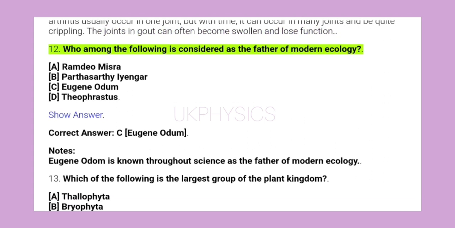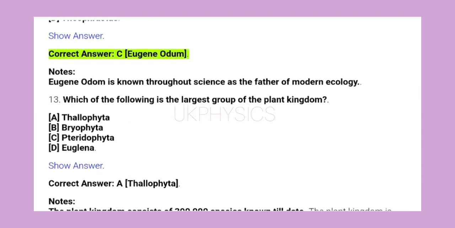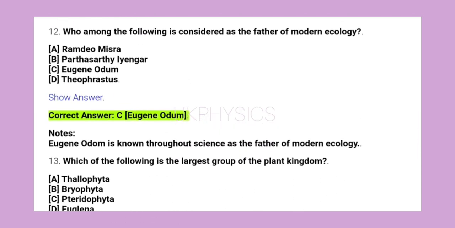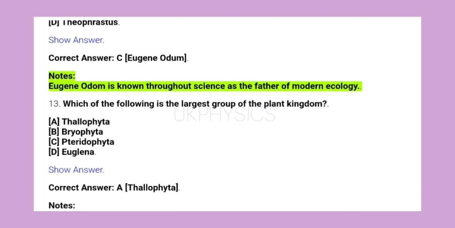12. Who among the following is considered as the father of modern ecology? A. Ramdeo Misra, B. Parthasarathi Iyengar, C. Eugene Odum, D. Theophrastus. Show answer. Correct answer C. Eugene Odum. Notes: Eugene Odum is known throughout science as the father of modern ecology.